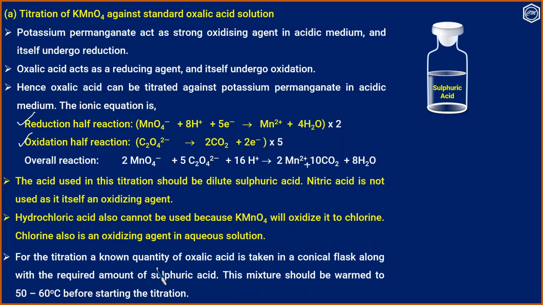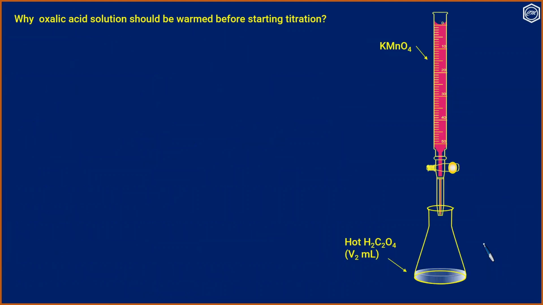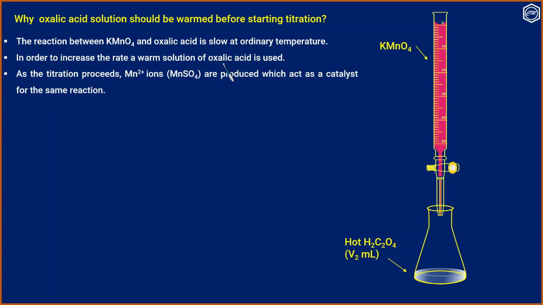For the titration, a known quantity of oxalic acid is taken in a conical flask along with the required amount of sulfuric acid. This mixture should be warmed to 50 to 60 degrees Celsius before starting the titration. Why should the oxalic acid solution be warmed before starting the titration? The reaction between KMnO4 and oxalic acid is slow at ordinary temperature. In order to increase the rate of the reaction, a warm solution of oxalic acid is used.